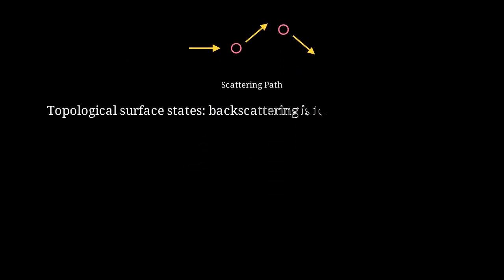But in topological surface states, backscattering is forbidden by the spin-momentum locking we discussed earlier. The surface resistivity is extremely low, about 10 to the minus 6 to 10 to the minus 8 ohm meters, approaching the quantum limit.